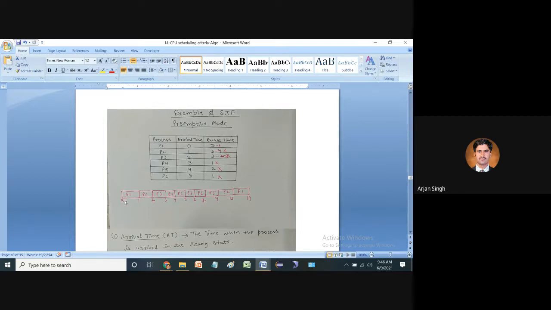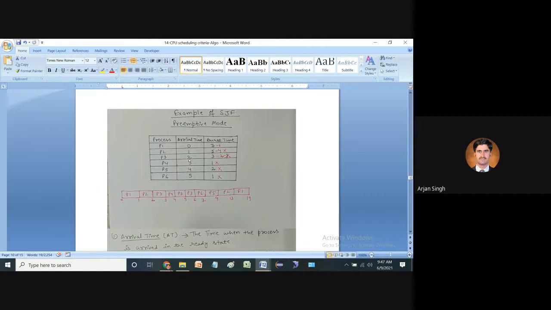So we consider from 0 to 1. At 1 second another job arrives, P2. Because we are already aware of the preemptive technique, it can switch according to arrival time, so P2 is assigned at that second. P2 requires 5 seconds to complete its execution, so the burst time of P2 is 5. But while it moves from 1 second to 2 seconds, another job comes.